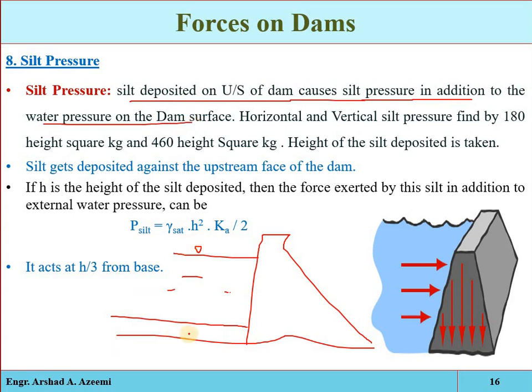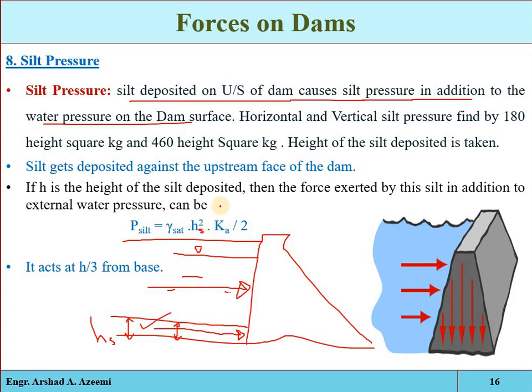Okay, if the sediment is deposited here, it will exert some pressure on the dam structure parallel to the hydrostatic water pressure, and it will contribute to the failure of the dam. Now see, for example, if this much depth of sediment is deposited, that is HS, it will exert this much pressure, where gamma saturated is the saturated, submerged unit weight of the silt particle. Remember, this HS means the height of the silt deposited, the depth up to which the silt is deposited.